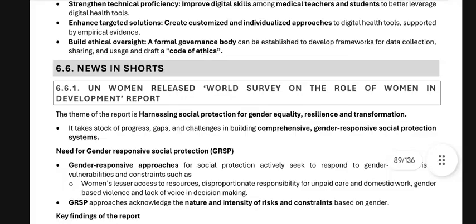News in short: UN Women released the World Survey on the Role of Women in Development report. The theme of the report is harnessing social protection for gender equality, resilience, and transformation. It took stock of progress, gaps, and challenges in building comprehensive gender-responsive social protection systems.